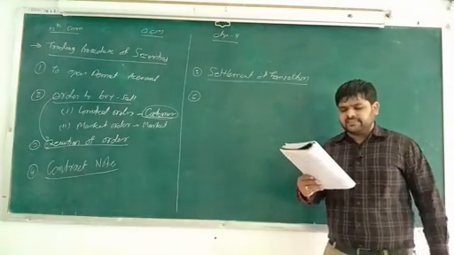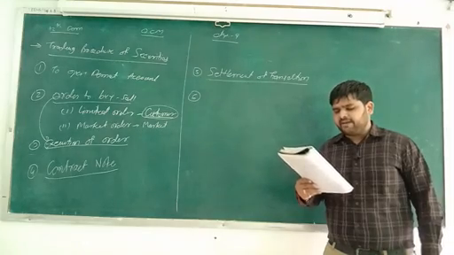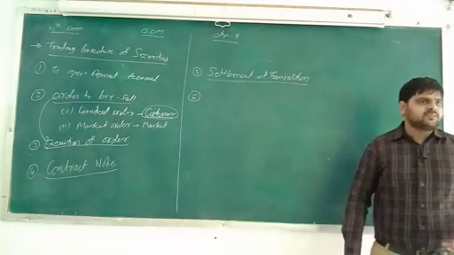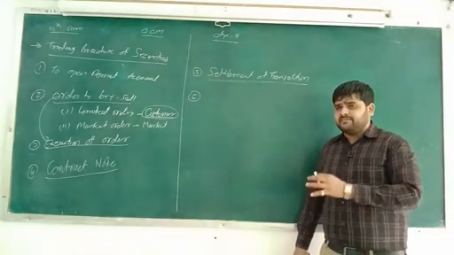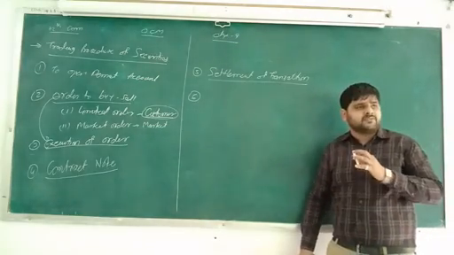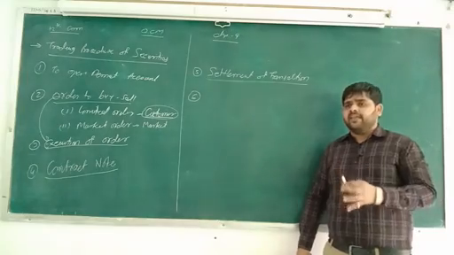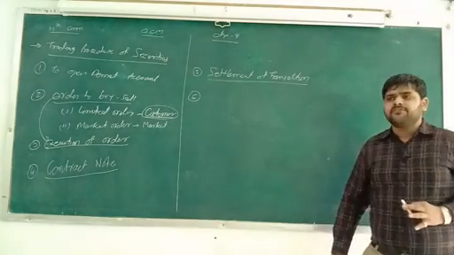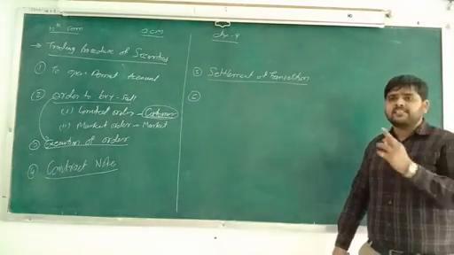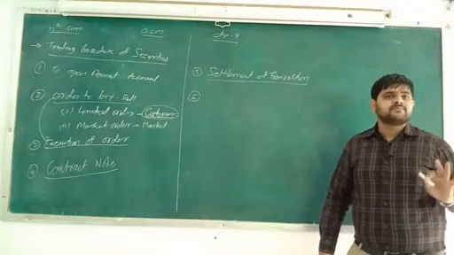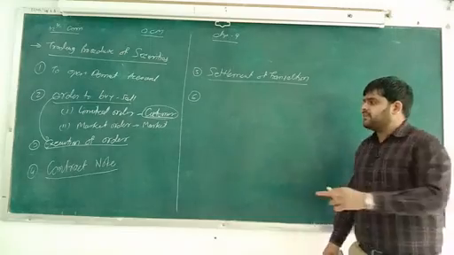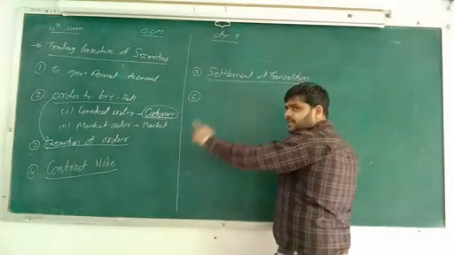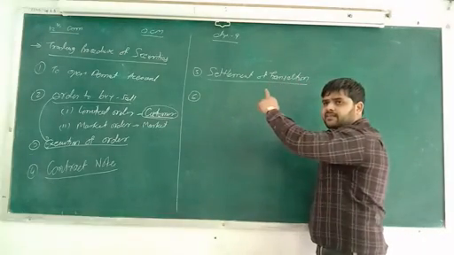Settlement of transaction occurs after the day of transaction or trade. So after the day of trade, it means that after the confirmation of the contract note, they do the settlement of transaction. You can compare this process with the banking system. You can easily understand. Okay, after the clearing house, what are they doing? They are doing settlement.